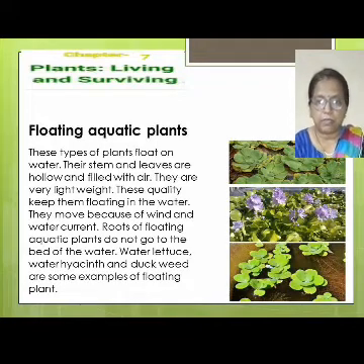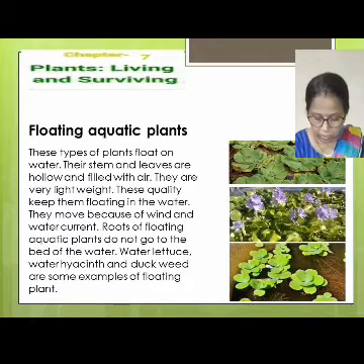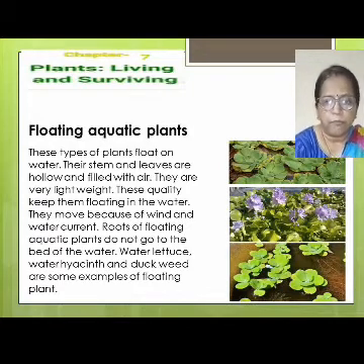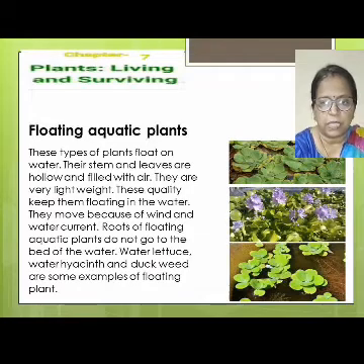They are very lightweight. This equally keeps them floating in the water. Okay children, so duckweed, water hyacinth, water lettuce, these are a few plants that grow floating, meaning they can float on water. These are aquatic plants.